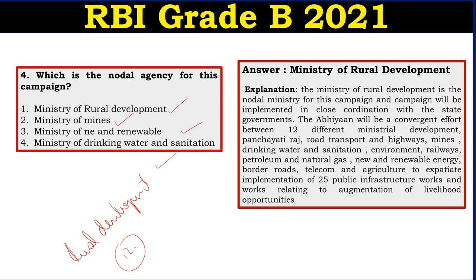When this scheme is implemented, it will be able to give jobs to the people and utilize the strength of their skills, and it will enable the government to convert crisis into an opportunity. Also, since this scheme aims to provide internet connectivity and laying of optic fiber cables to increase speed in the villages, children in the villages will be able to study and learn.